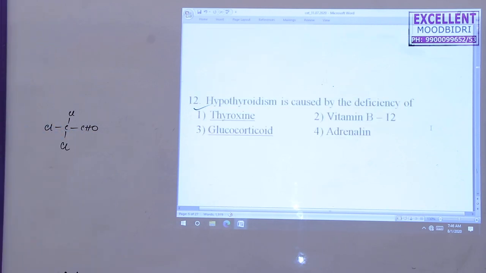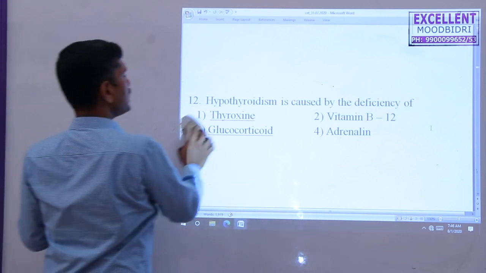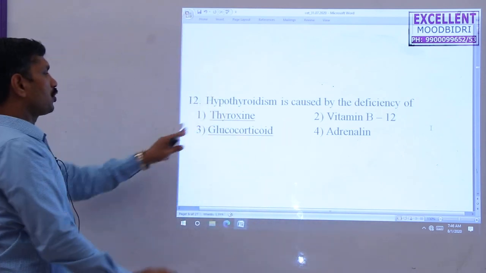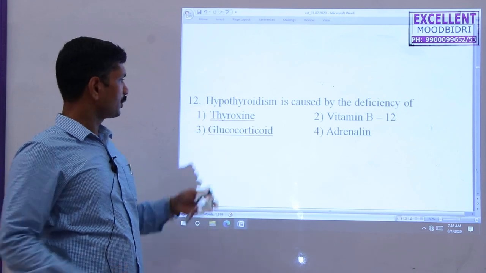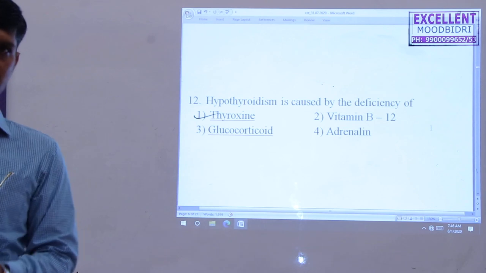Next one, hypothyroidism is caused by the deficiency of thyroxine. So the first option is the direct answer. So the first option, thyroxine, is correct here.